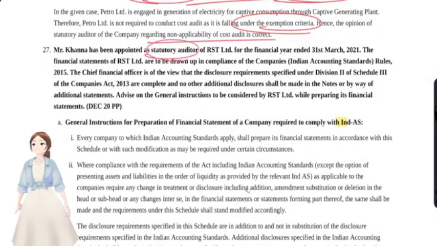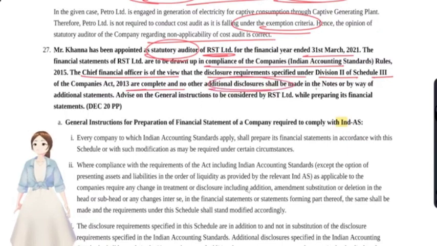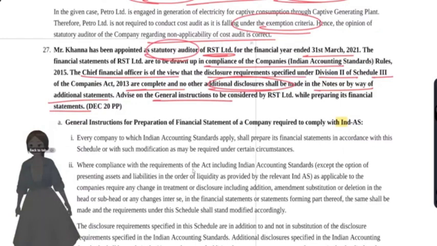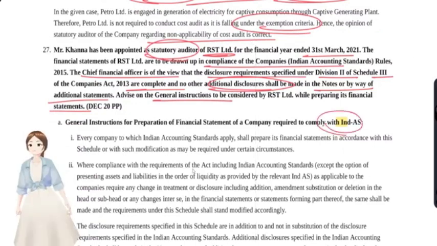Mr. Khanna has been appointed as statutory auditor of R Limited for the financial year ended 31st March 2021. The financial statements are to be drawn up in compliance with Ind AS. Okay. The CFO is of the view that the disclosure requirements specified under Division 2 of Schedule 3 of the Companies Act are complete and no additional disclosures shall be made in the notes to accounts or by way of additional statements. Advise on the general instructions to be considered while preparing the financial statements. You see, they're talking about the general instructions of the financial statements for a company for which Ind AS is applicable.